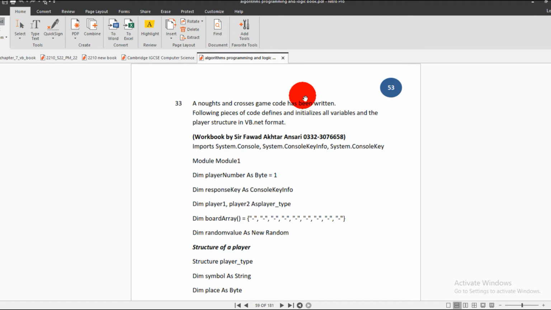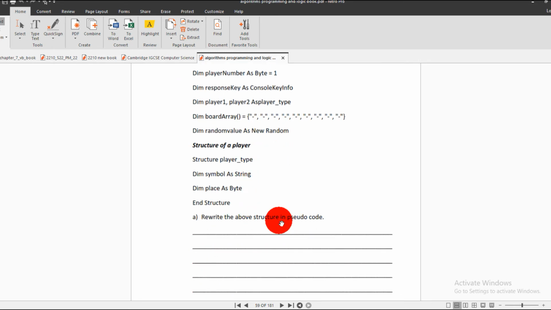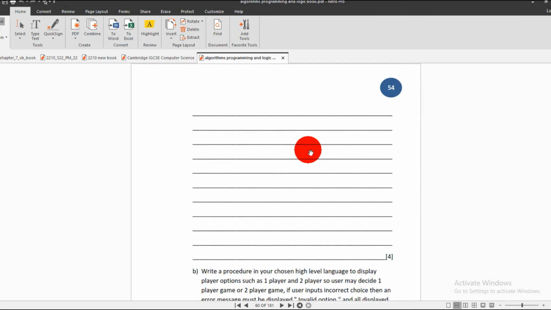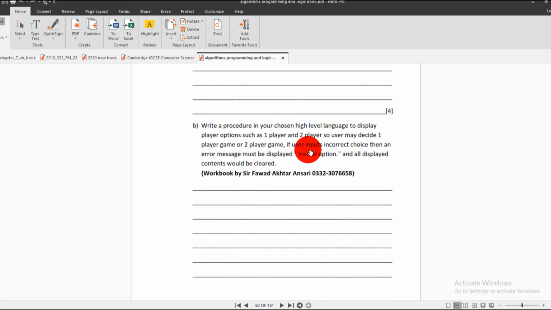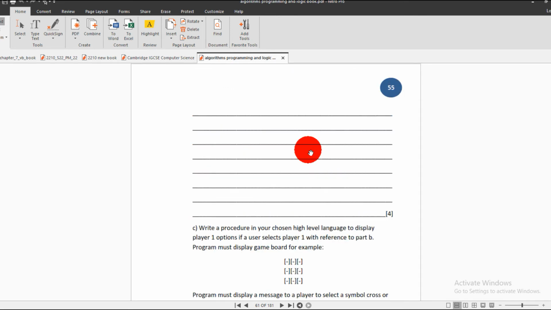A Noughts and Crosses game code has been written, and the following piece of code defines and initializes all the variables and the player structure in VB.NET format. So this is the code that has been given. What you have to do is rewrite the above structure in pseudocode, the entire structure. So it will be very useful for you to practice pseudocode as well. Okay, now jump to the next question.